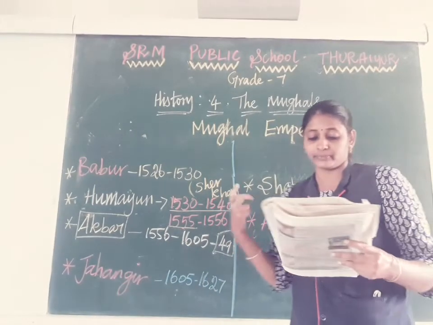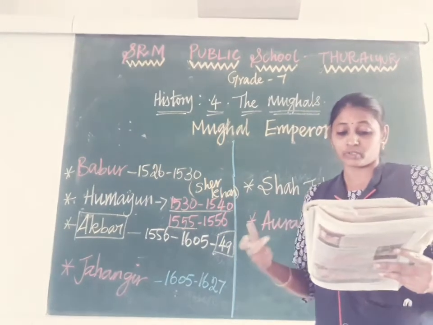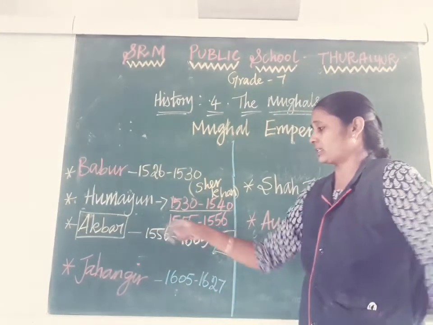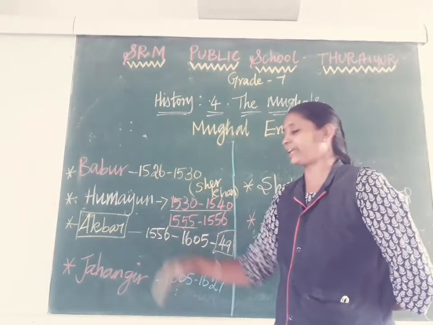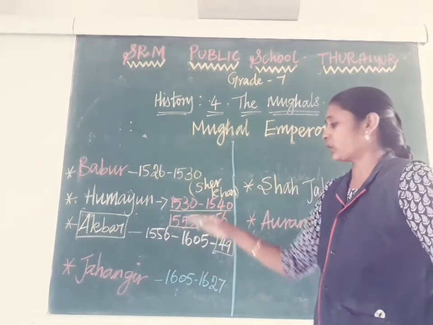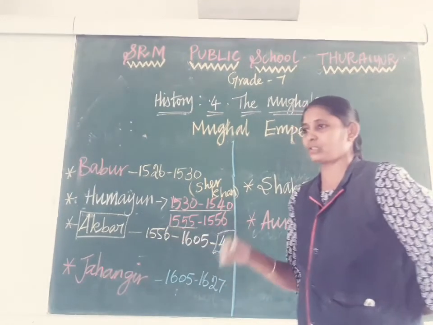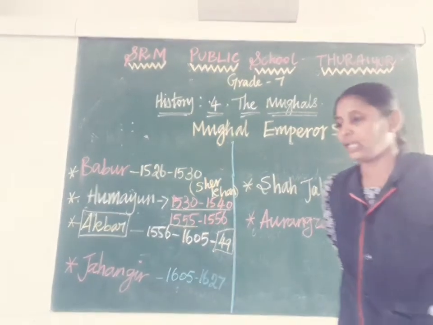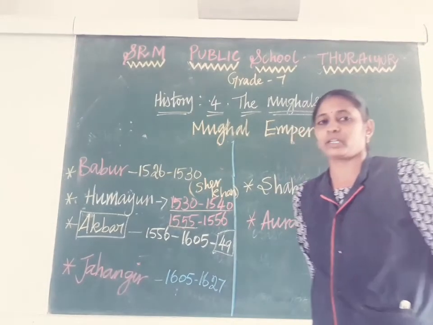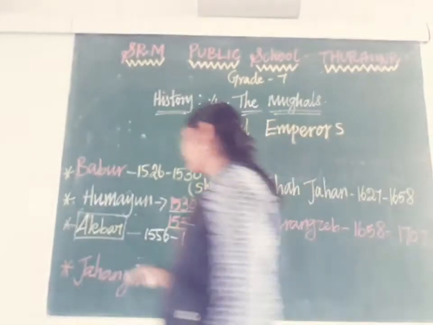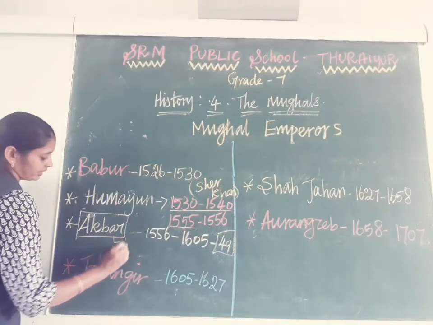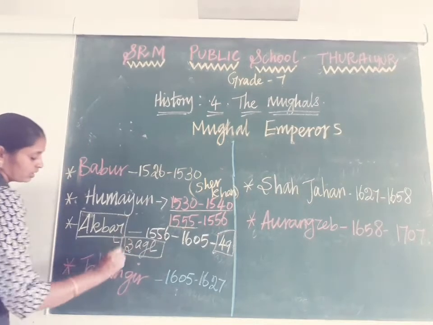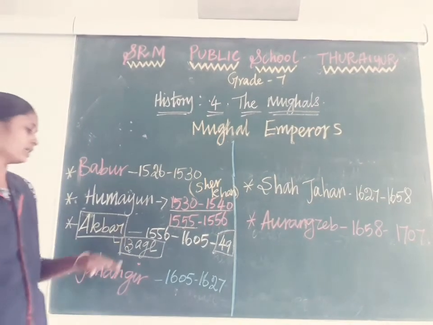Under his control, Akbar ruled Delhi and the surrounding area in the beginning stage. Akbar became the king at the age of 13. When he was 13, at that time itself he became the king of the Mughal dynasty.